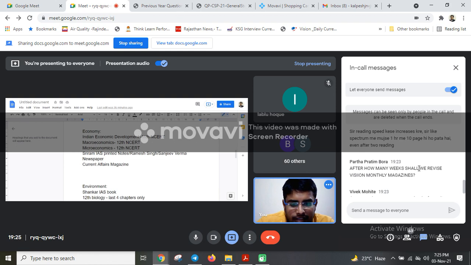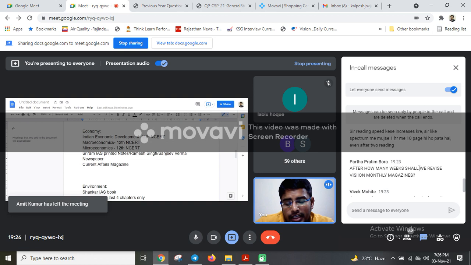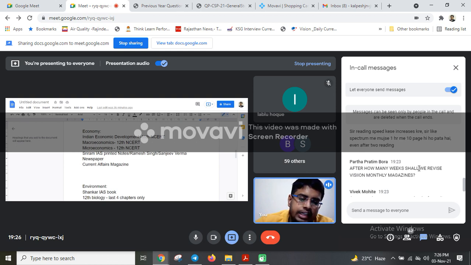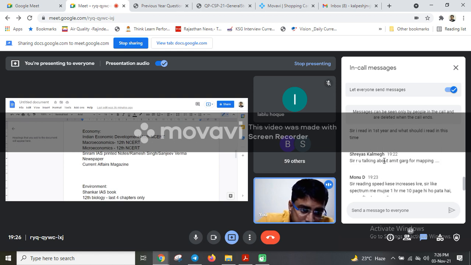Means September's magazine will come in October, so read it then and there only, means October 20 to 25. Then you start revising it again during the prelims preparation, or maybe while you are attempting the test on that month's current affairs. So then you can revise it again. Then you have to revise it again in March when you will start preparing for prelims, then maybe at the end of April, and then again in the last week of the prelims, so that you are able to recall many things out of that.